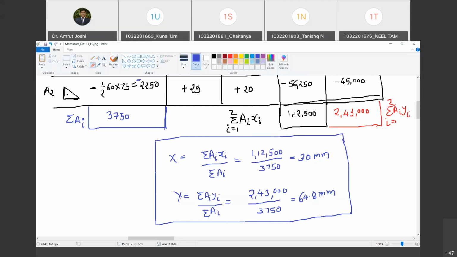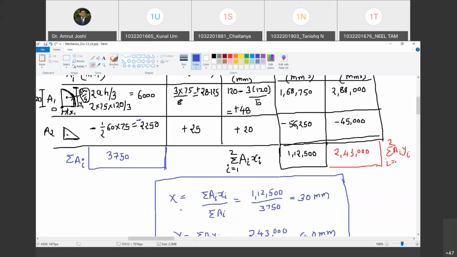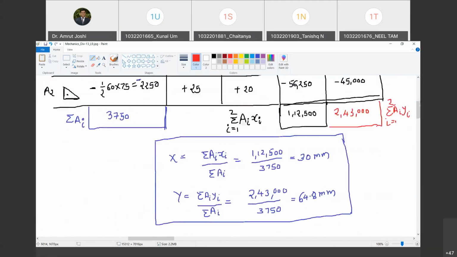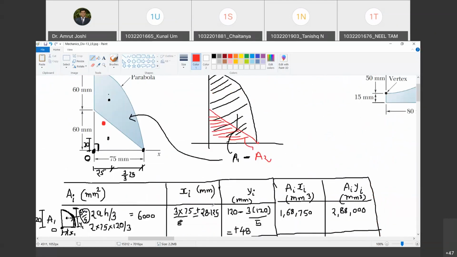Can we draw this location for our clarity on the figure shown? x is equal to 30 mm. Do you agree with me? So the centroid lies at a distance of 30 mm. And what is the distance y? y is 64.8. Here it is 60, so 64.8 is going to lie above this. So the centroid lies somewhere here. So the centroid lies within the body. That's what is expected.